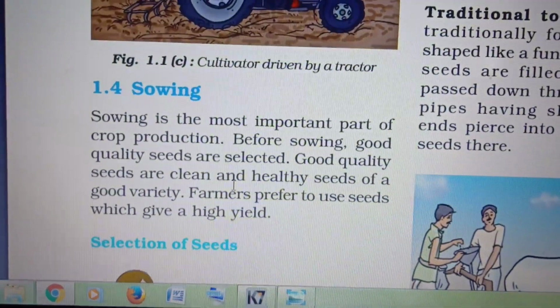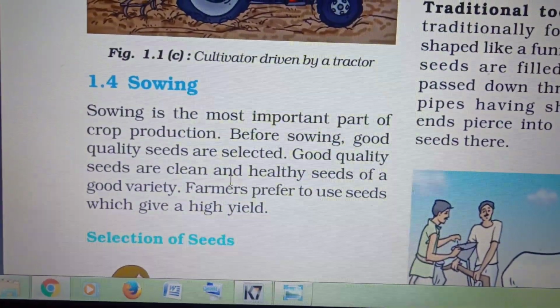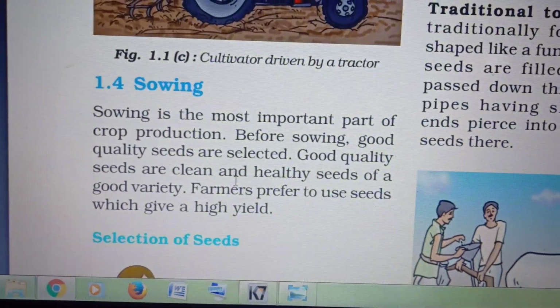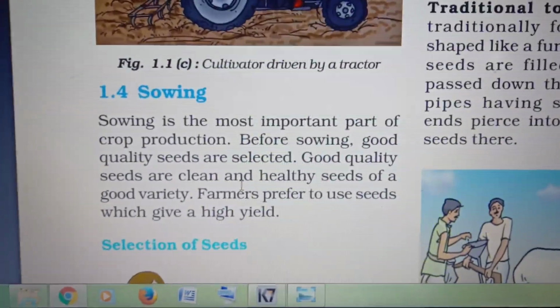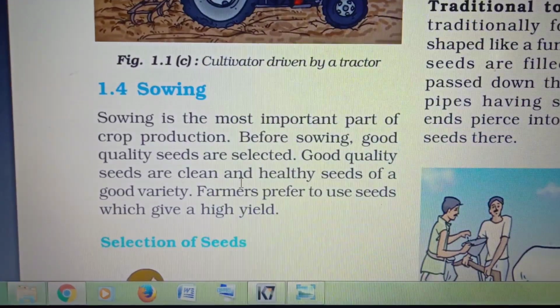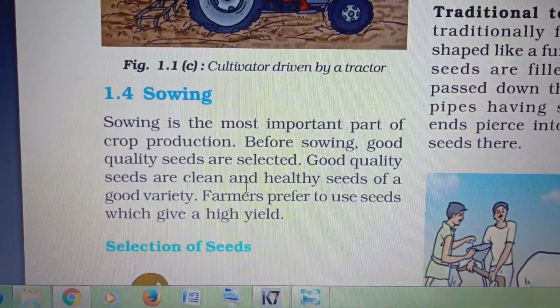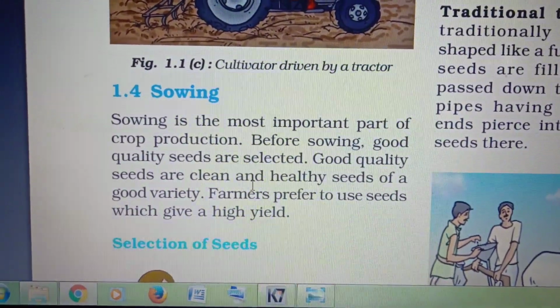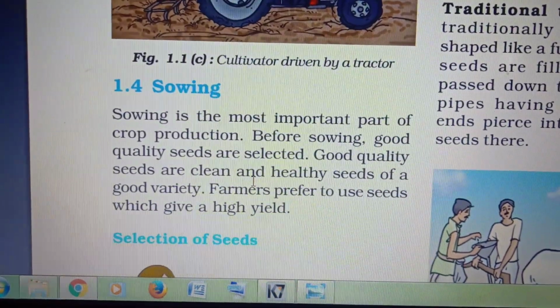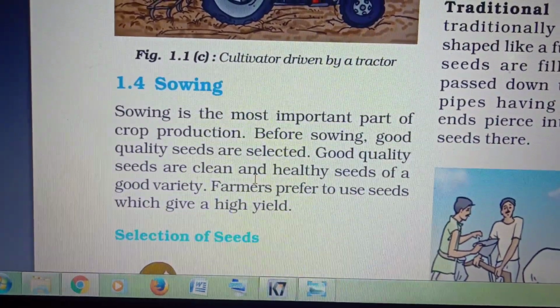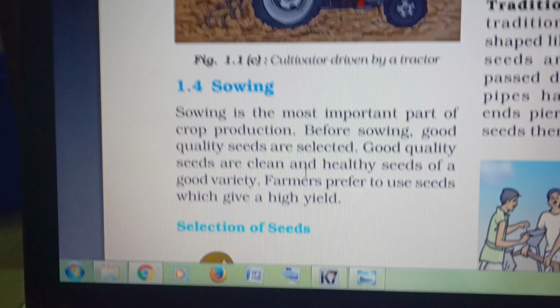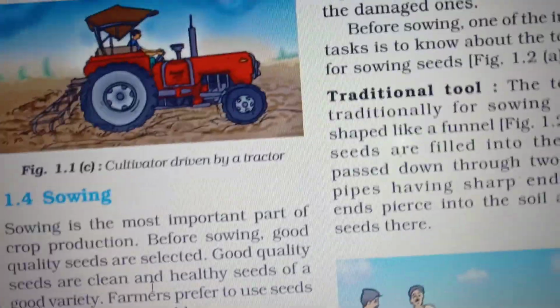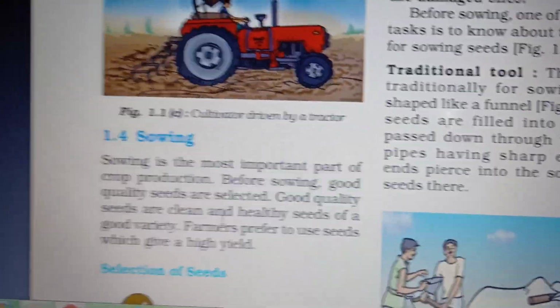Farmers prefer seeds which give a very high yield, but anyway they need very clean and healthy seeds. How to find out? If you drop a handful of seeds in water, the damaged ones will float because inside nothing will be there, it will be hollow. The good seeds will sink. So we can distinguish a damaged seed from a good seed.